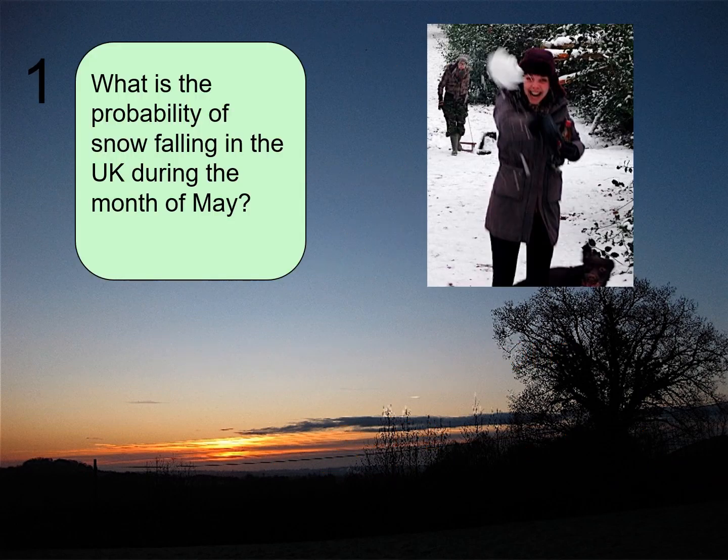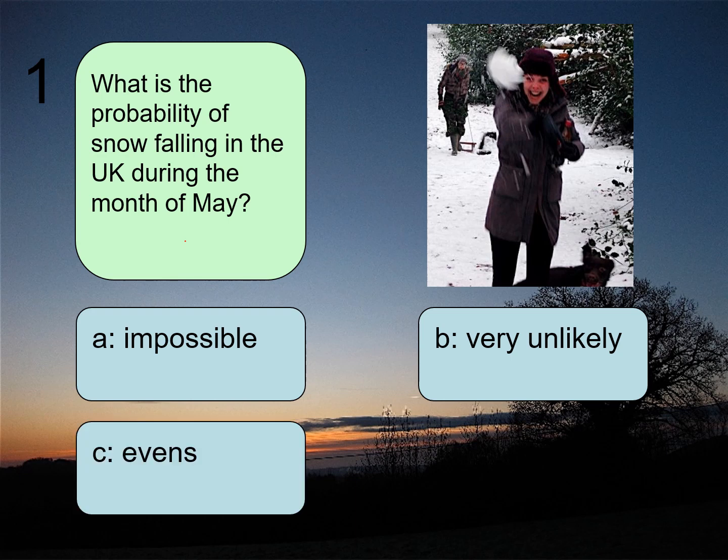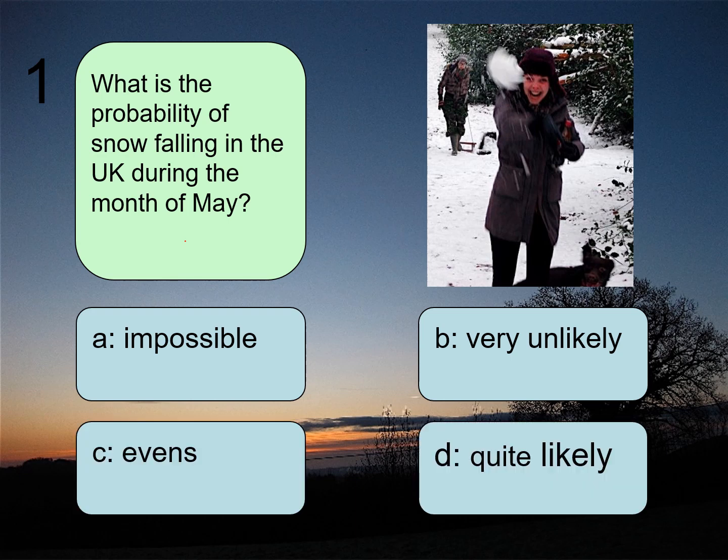This is question number 1. What is the probability of snow falling in the UK during the month of May? Is it A, impossible, B, very unlikely, C, evens, D, unlikely? For this one, it's just going to be very unlikely, so I'm going to circle B. The reason is that it is not actually impossible that it can happen.